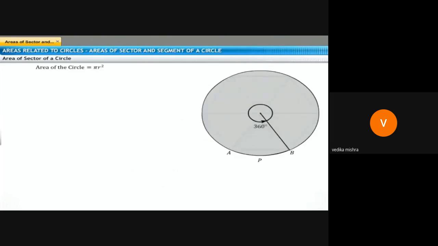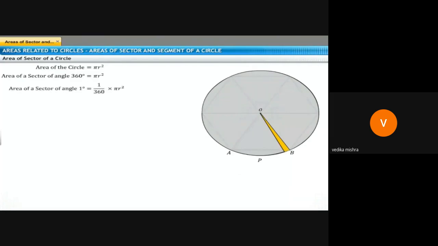The complete angle is 360 degrees, so the area of the circle is pi r square when it is making 360 degrees. When it is making a particular angle, a part of the circle, say 60 degrees: for 360 degrees the area is pi r square. If it is making 1 degree, it is 1 by 360 into pi r square.